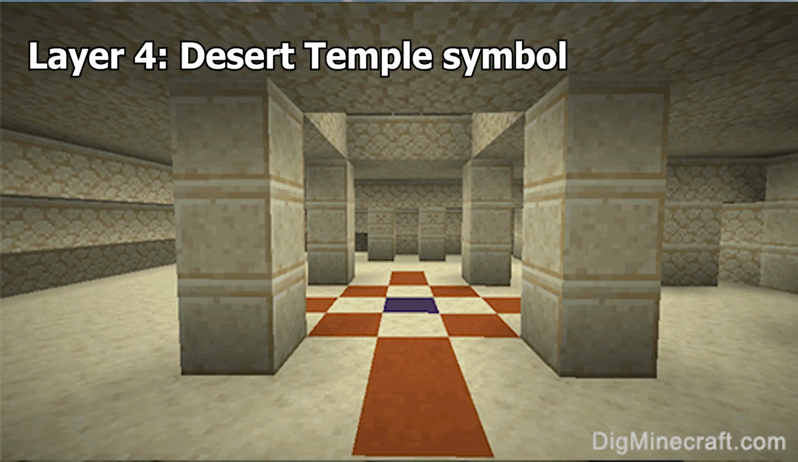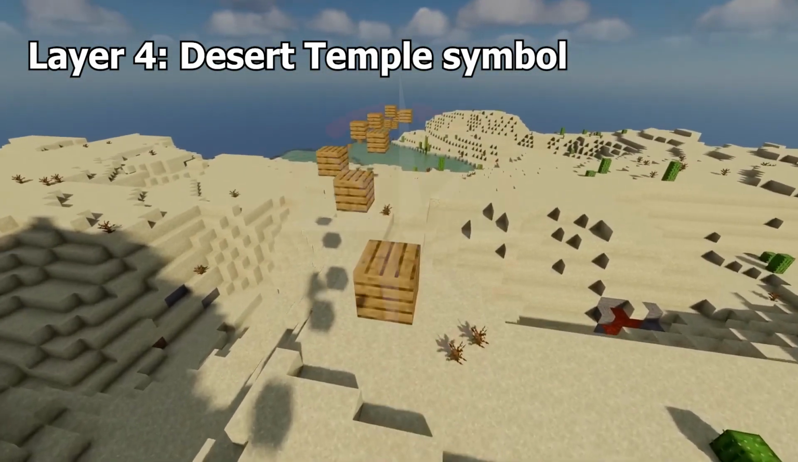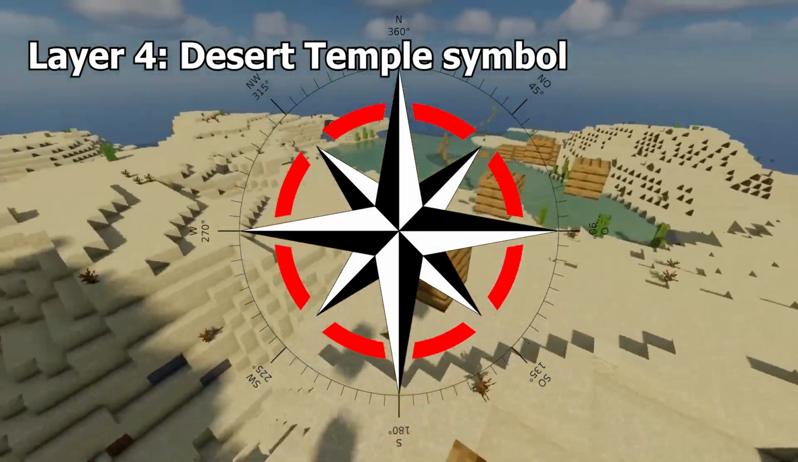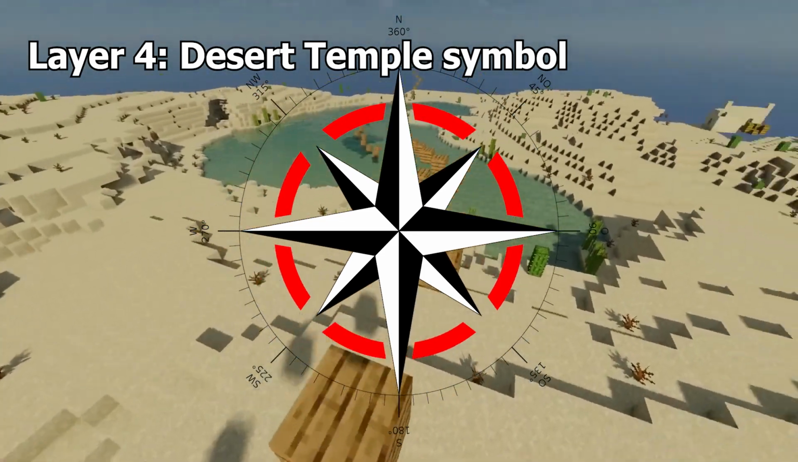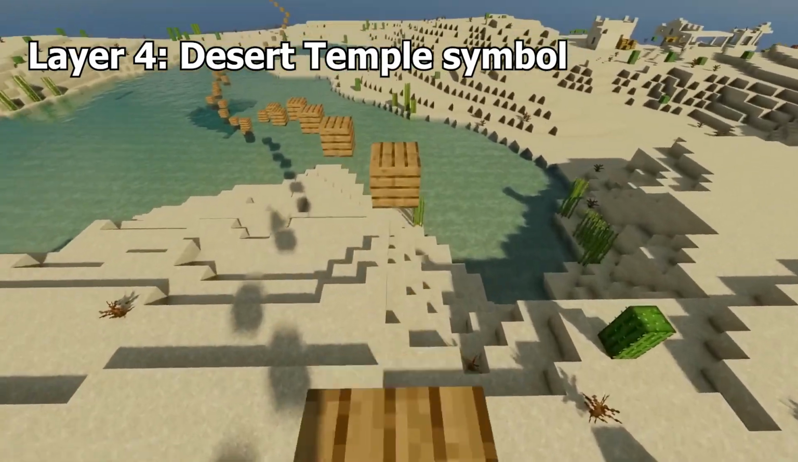Desert Temple Terracotta Symbol. The symbol in the middle of the desert temple is called a wind rose. It's used by scientists to visualize how quickly the wind is moving in a particular direction, which is useful for all sorts of things, such as landing airplanes.